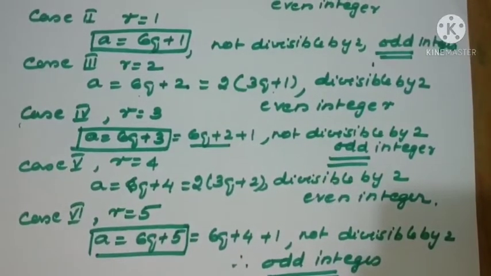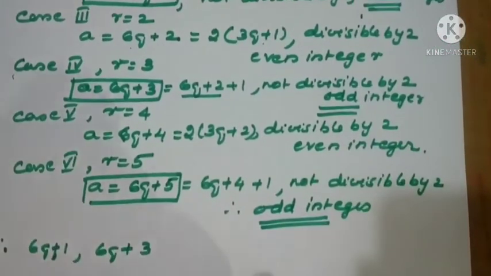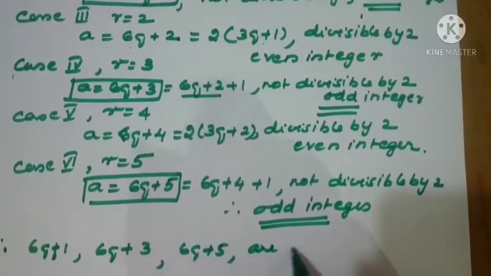So if you check the question, these are the odd form only, so hence we can conclude 6q plus 1, 6q plus 3 and 6q plus 5 are odd integers.